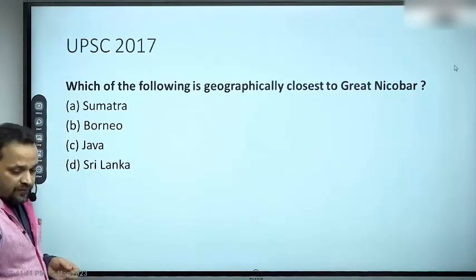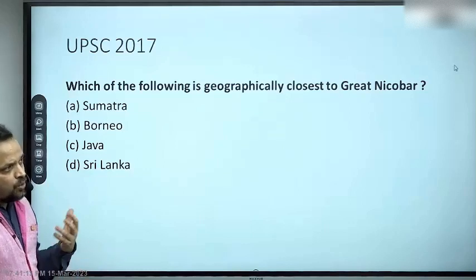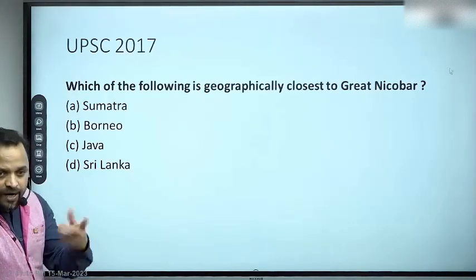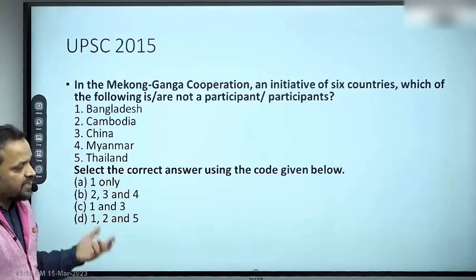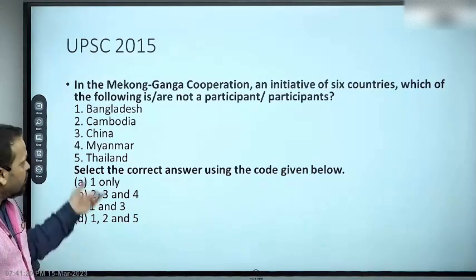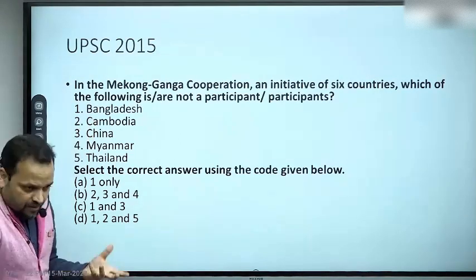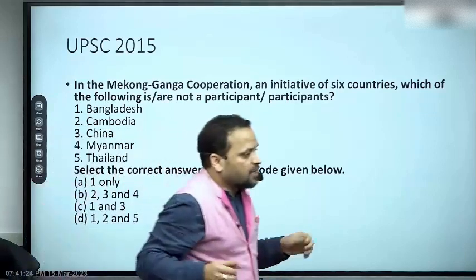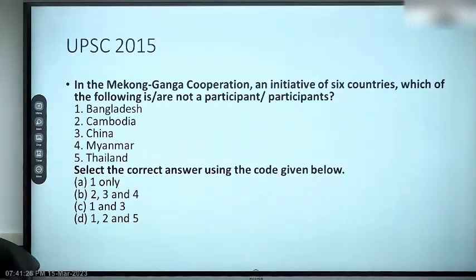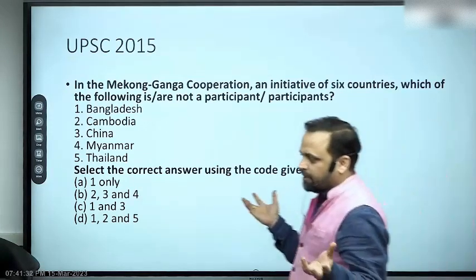So geography related questions most of the times are inspired by why is that place in news, because something is happening, because India may be involved. Mekong Ganga cooperation हमने पढ़ा. मेकॉन्ग गंगा पे एक सवाल पूछा है यूपीएससी ने, वो ये सवाल है. द मेकॉन्ग गंगा कोऑपरेशन एंड इनिशिएटिव ऑफ 6 कंट्रीज. यूपीएससी ने बता दिया 6 देश हैं इसमें, आपको याद करने की जरूरत नहीं है.